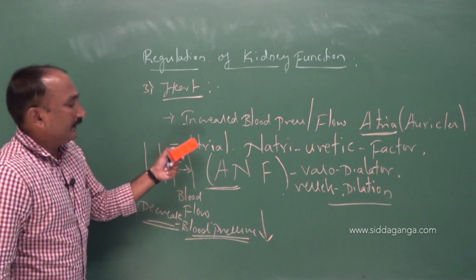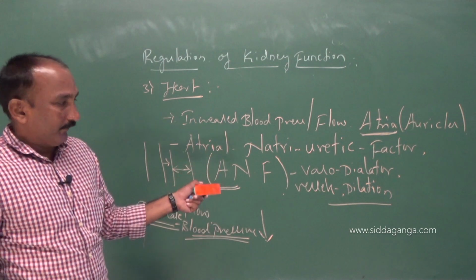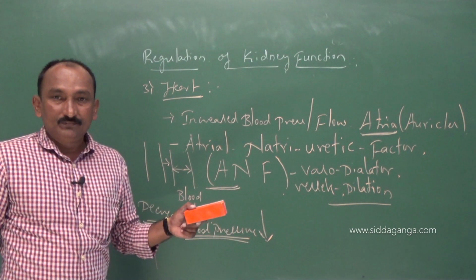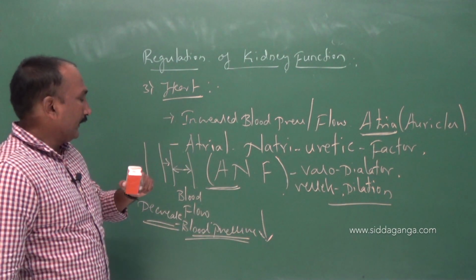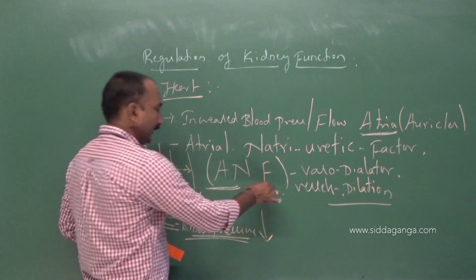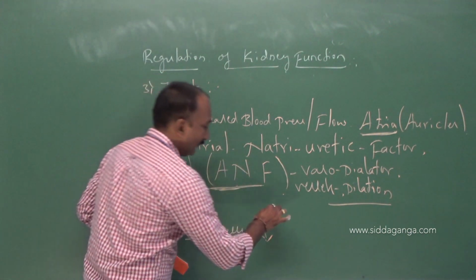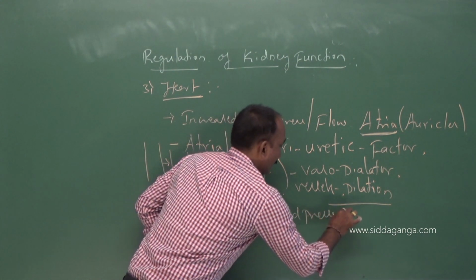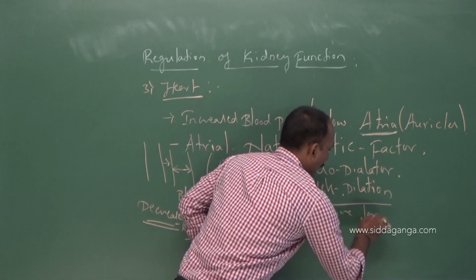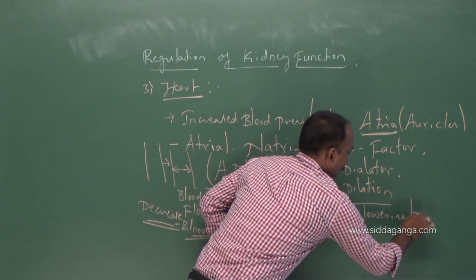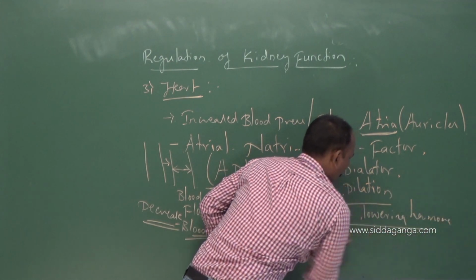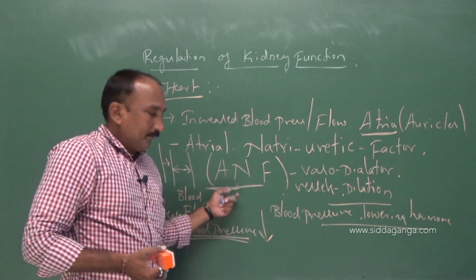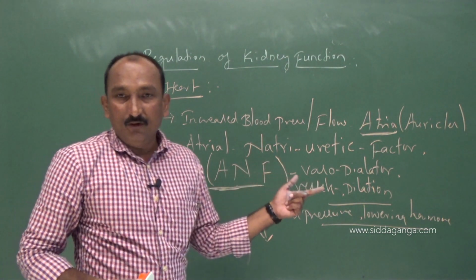So is ANF a blood pressure lowering hormone or an increasing hormone? We can easily say that ANF is a blood pressure lowering hormone. Suppose the question arises, name the blood pressure lowering hormone.